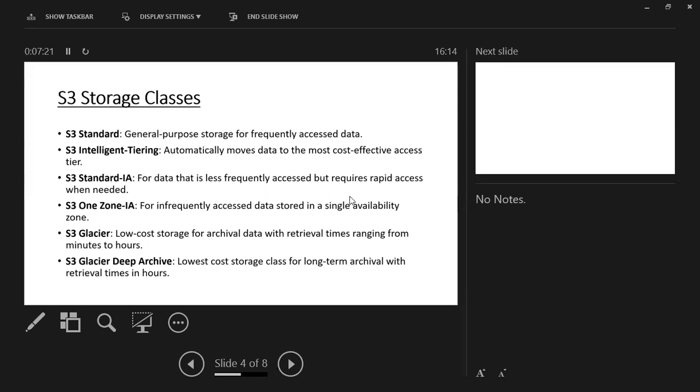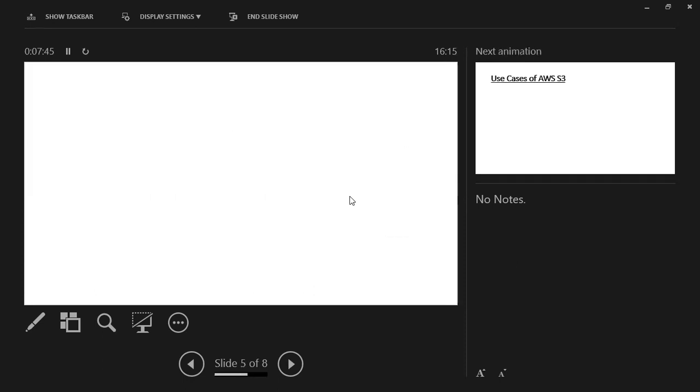So in S3 One Zone-IA, compared to the previous one where we have rapidly accessed data, we have data that we have not used for a long time. And we have S3 Glacier, and we also have S3 Glacier Deep Archive. These are all the storage classes that S3 provides. We will definitely show all of these in our demo.